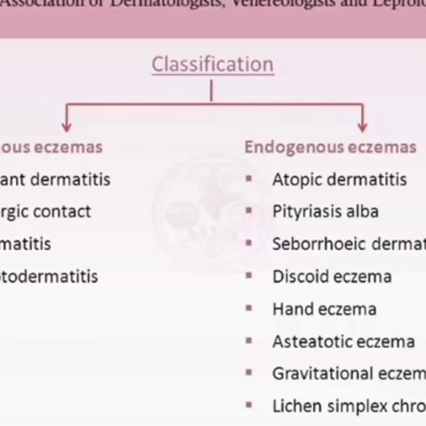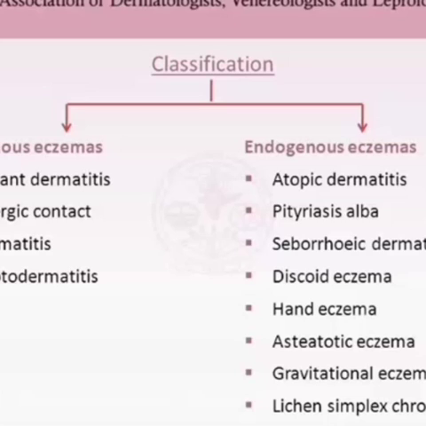Eczema is usually divided into two forms, that is exogenous eczema and endogenous eczema. Exogenous eczema usually comes from an outside cause, that is chemicals and irritants. When we come into contact with these irritants, there may be a chance of dermatitis. That is known as exogenous eczema. Under that are irritant dermatitis, allergic contact dermatitis, and photodermatitis.